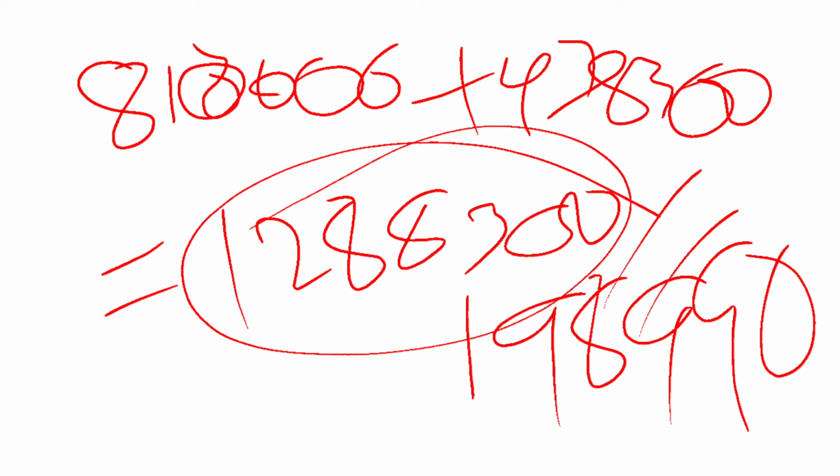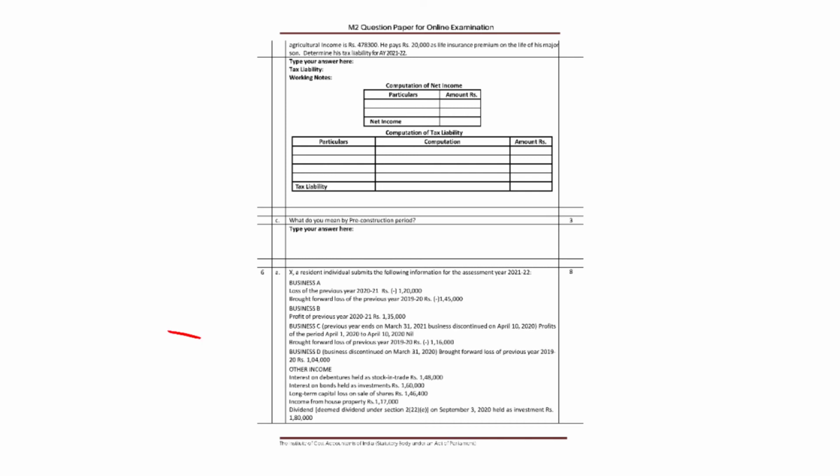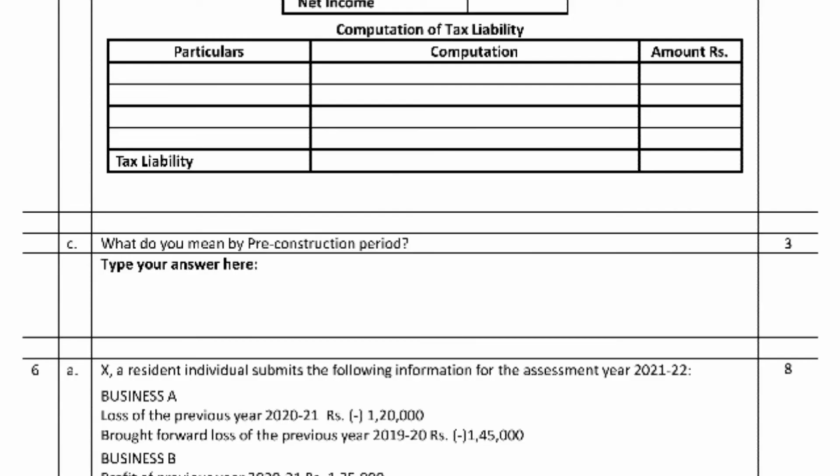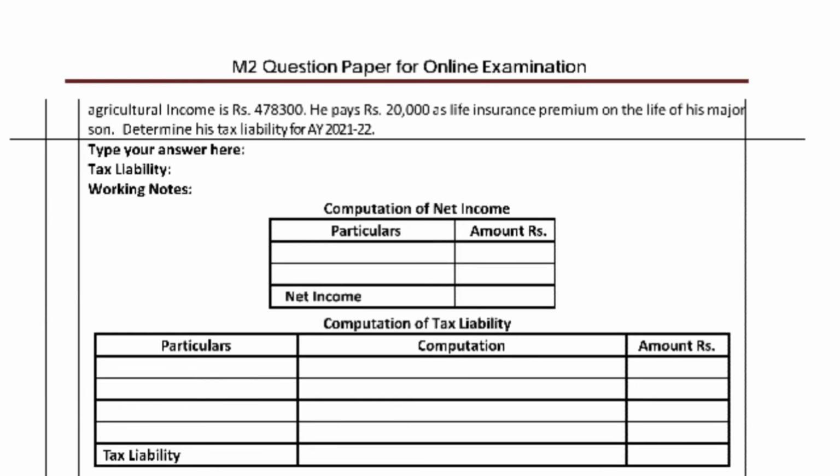He paid a life insurance premium of 20,000, on the life of his major son.